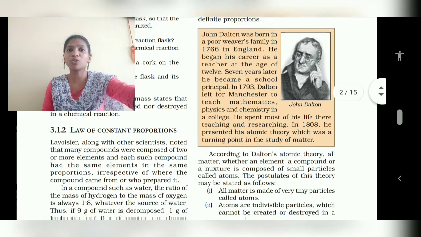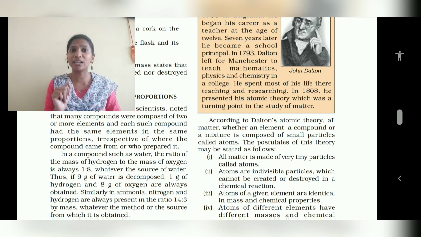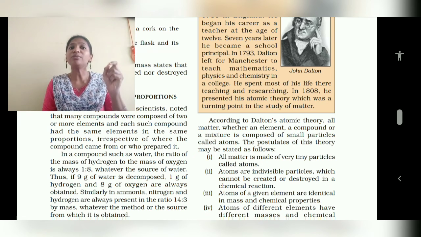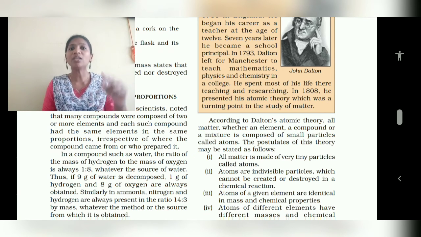So the law of constant proportion says that in a compound such as water, the ratio of the mass of hydrogen to the mass of oxygen is always 1:8. But I told 2:1, right? What it is telling is the mass of hydrogen to the mass of oxygen. Whatever the source of water, if 9 gram of water is decomposed, what will we get? We will get 1 gram of hydrogen and 8 grams.